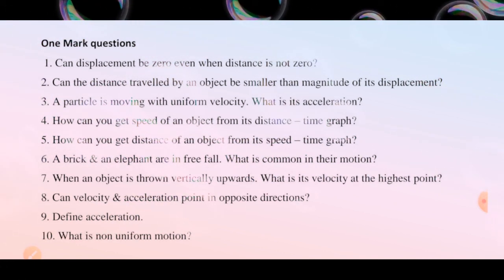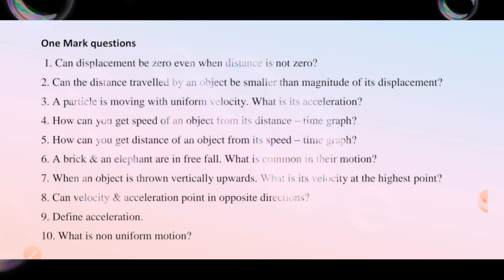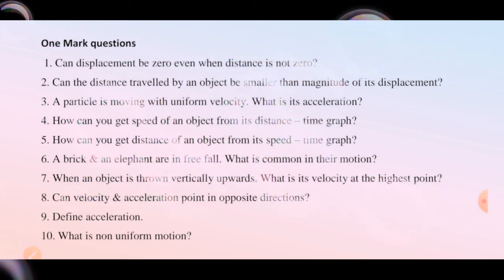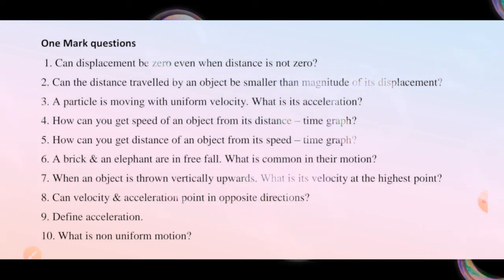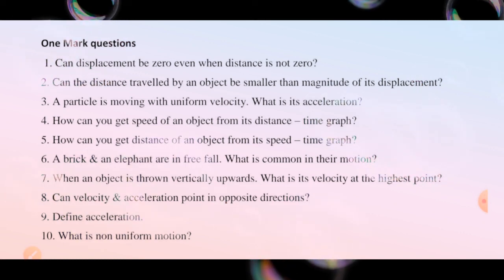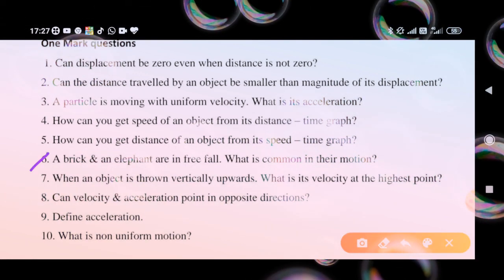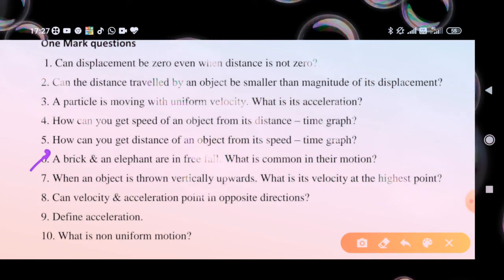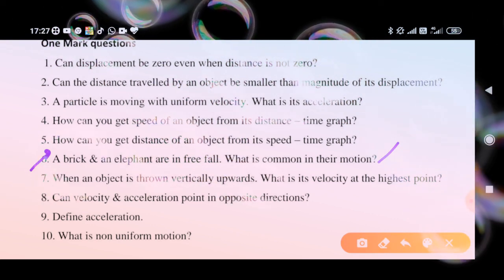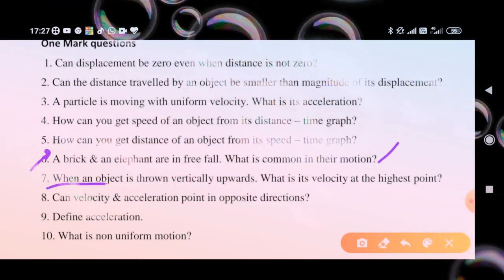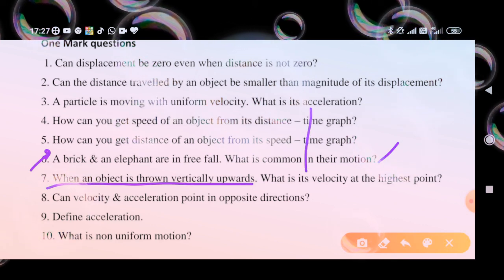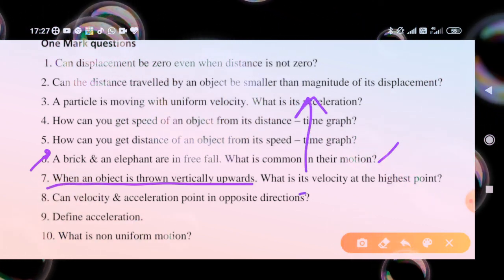Next, a brick and an elephant are in free fall. What is common in their motion? We have already discussed it in our lecture, so you can refer from there. When an object is thrown vertically upwards, what is its velocity at the highest point?